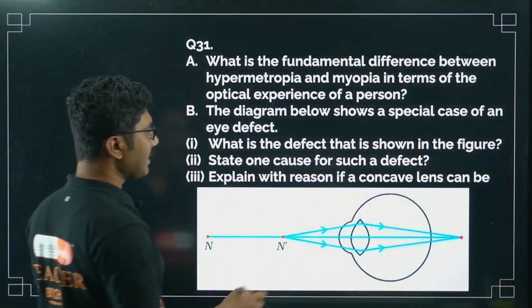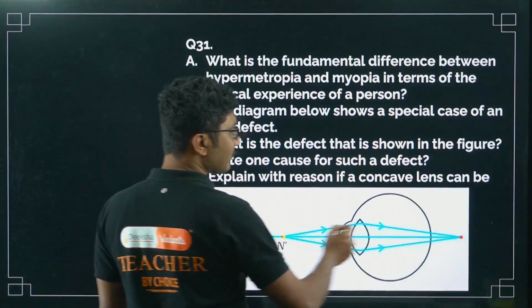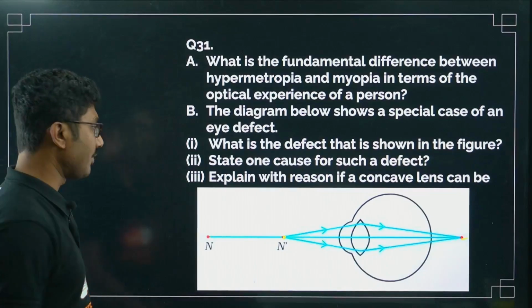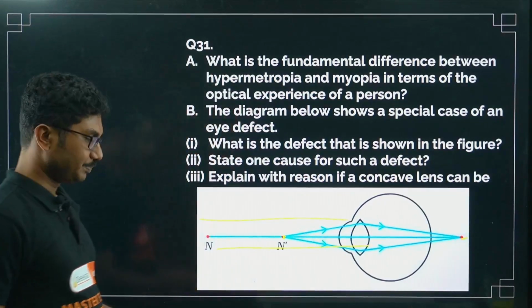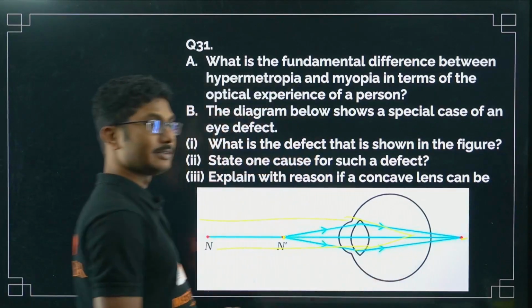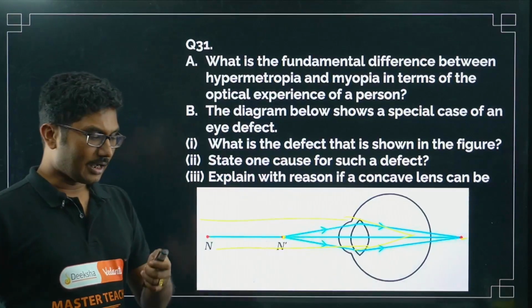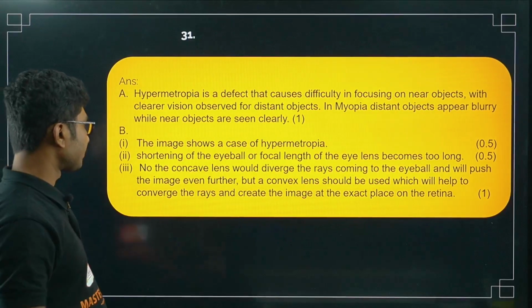If you see this image, in this case, as you can see, the near point has shifted, and that is why the near point has shifted beyond the retina. So this is hypermetropia. If the rays were parallel like this, then it was myopia. And if they are focusing somewhere in front of the lens, we say this is myopia. But here it is starting somewhere at a finite distance and it is going beyond. That means it is hypermetropia.